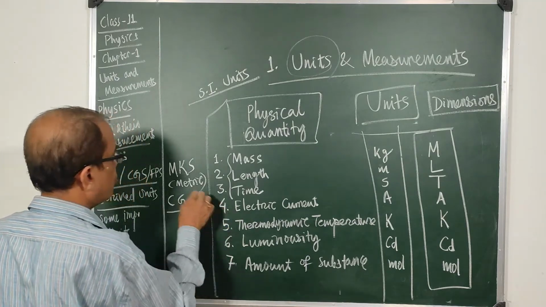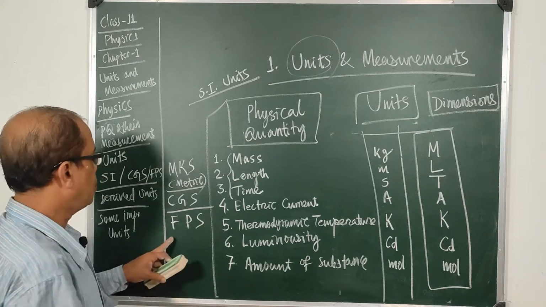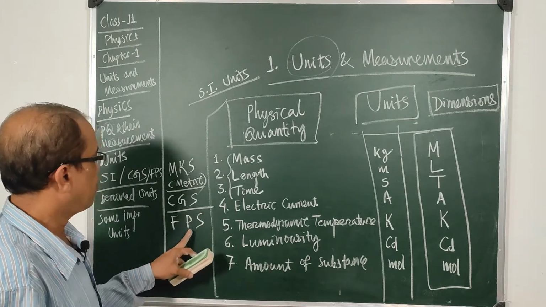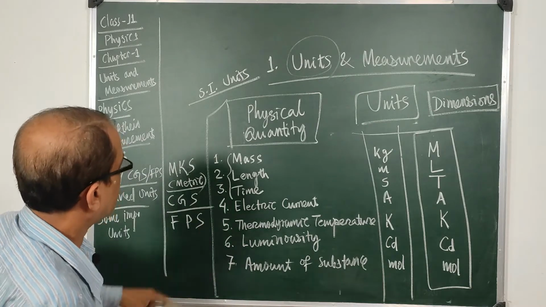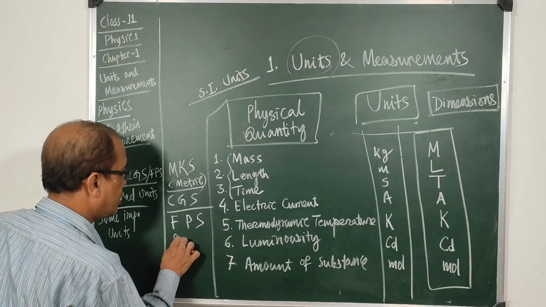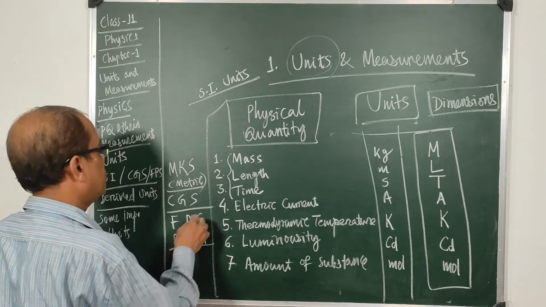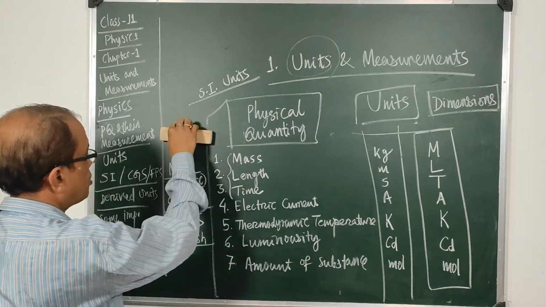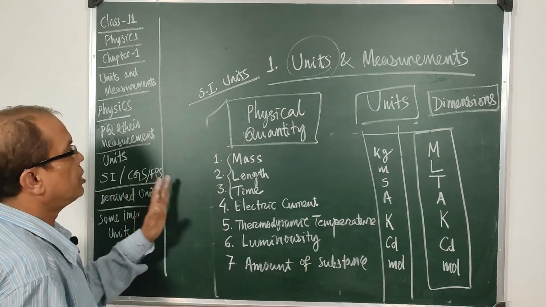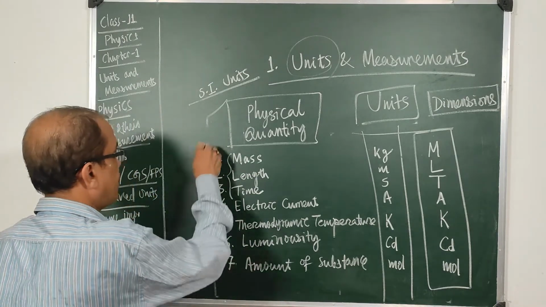So this is a smaller unit. And there was another FPS, which was foot for length, pound for mass and second for time, and this was called British system. So the British system, the CGS system, the MKS system, these are the systems that you have studied in high school days, and these things now are converted to SI units, the 7 parameter system.